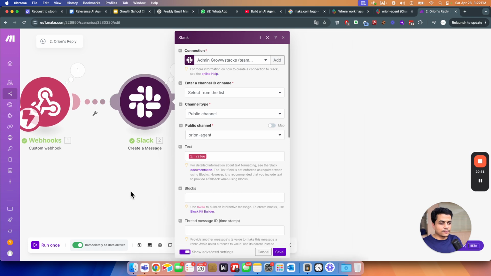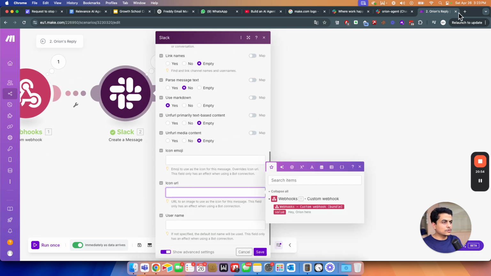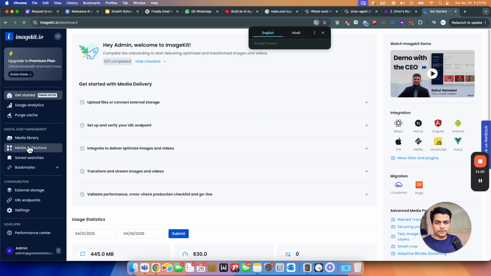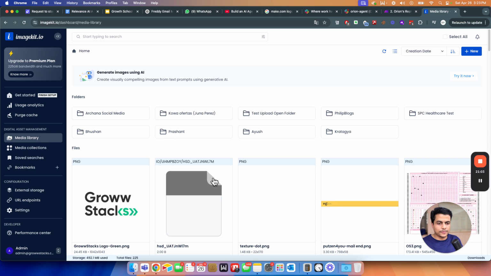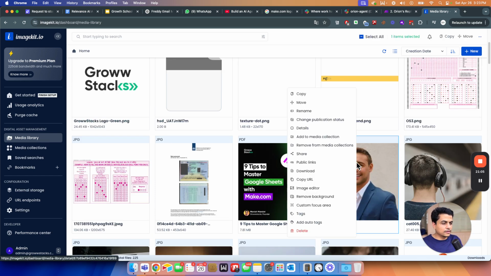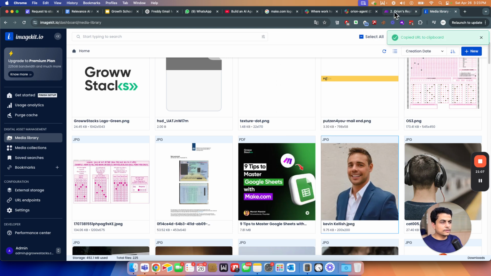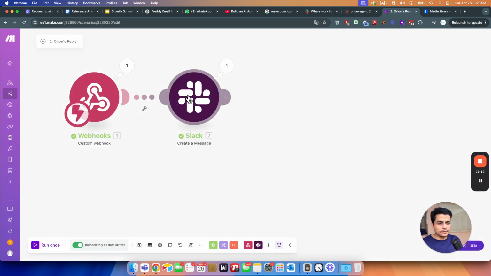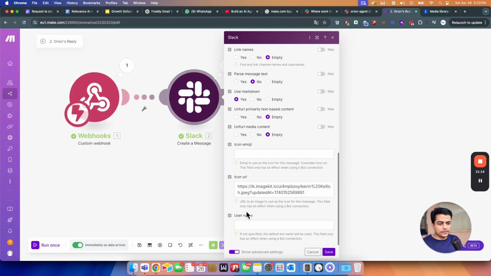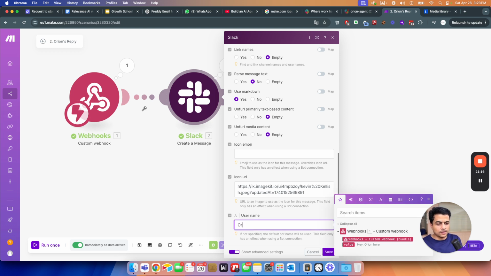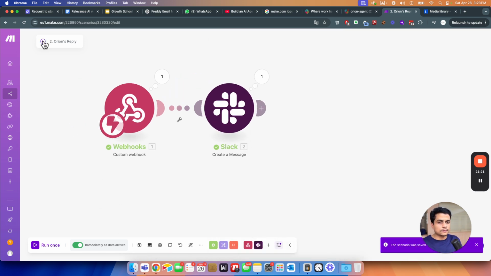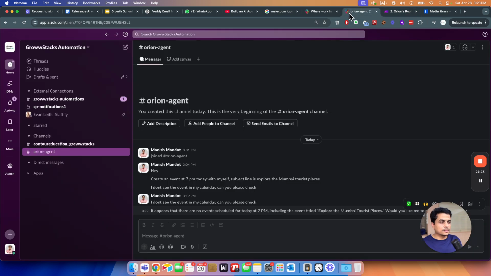Let's set up a kind of image for him. So what I can do is I will go to ImageKit. Guys, nothing important over here for you, but you can add an image or something, media library. I can give it a name, maybe this kind of image, copy URL. That's what I had here. Click save, and even I can give it a name as well. Go to Slack. At the bottom there is something called this. I'll give it a name, Orion. Click save. That's done.